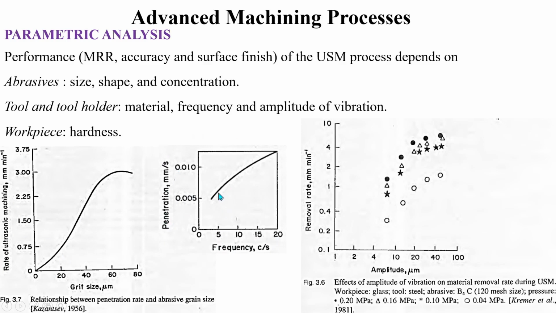When the frequency is increased from 5 to 20 cycles per second, the penetration rate is also getting increased. And here in this graph you can see the variation of material removal rate with respect to the amplitude of vibration. So here also you can see whenever the amplitude of vibration is increased, the material removal rate is also getting increased.